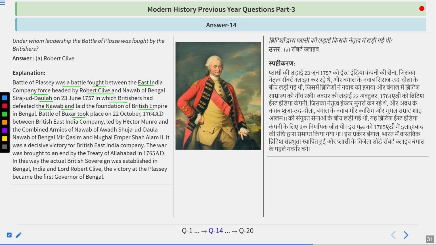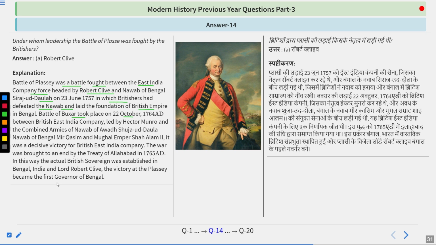Later on, Battle of Buxar took place on 22nd October 1764 between the British East India Company led by Hector Munro and the combined armies of Nawab of Awadh Shuja-ud-Dowla, Nawab of Bengal Mir Qasim, and Emperor Shah Alam II. It was a decisive victory for the British East India Company. The war was brought to an end by the Treaty of Allahabad in 1765. In this way, the actual British sovereignty was established in Bengal, India, and Lord Robert Clive, after the victory at Plassey, became the first governor of Bengal.